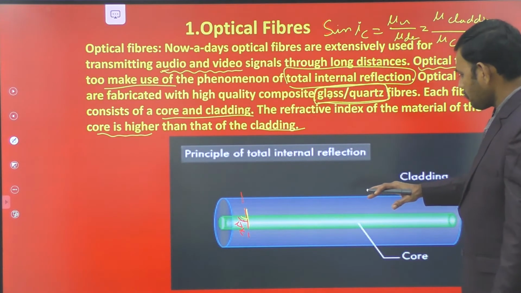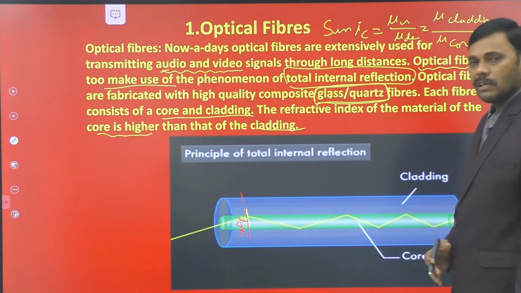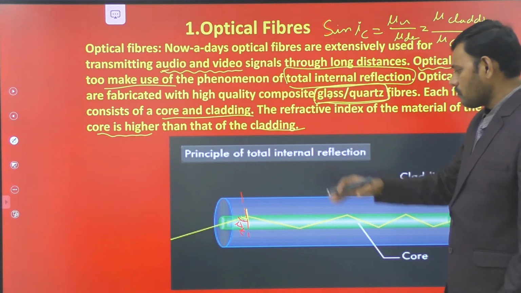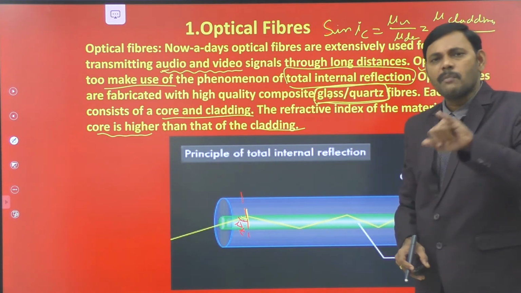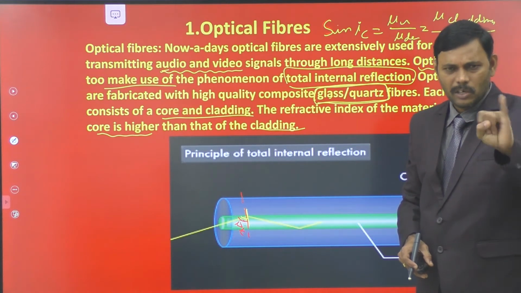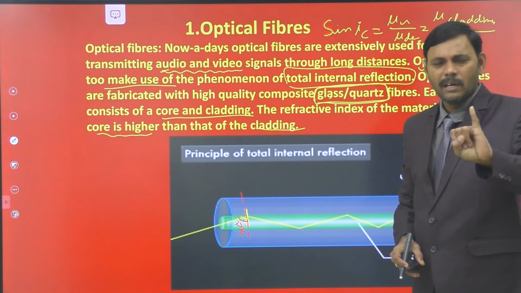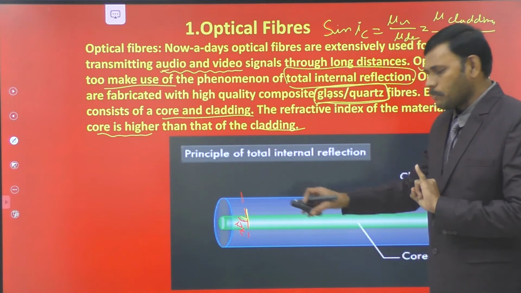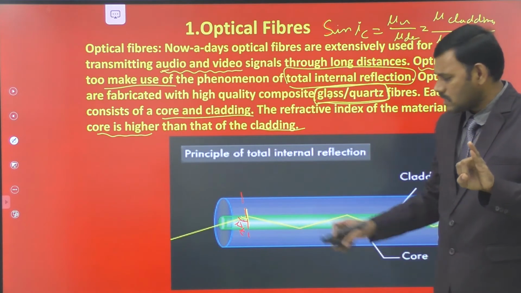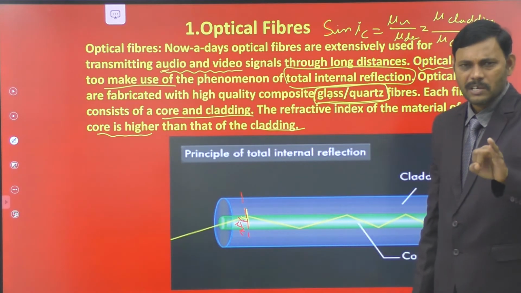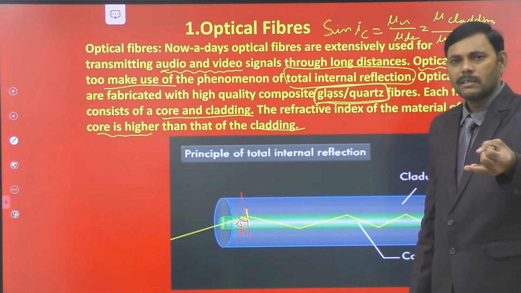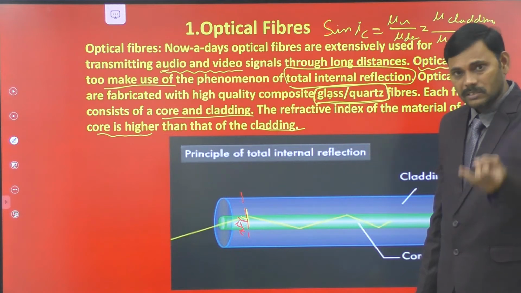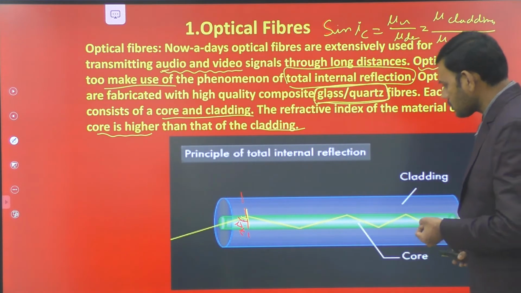So without any interference with other signals, without any disturbance, there are three advantages of using optical fiber. This light ray cannot interact with any other light rays. There is no interference between the electromagnetic waves in the optical fiber, and no noise signals are added to them. There is no distortion or disturbance to the pure signal because it is not interacting with any other signals. So without any disturbance it can travel.